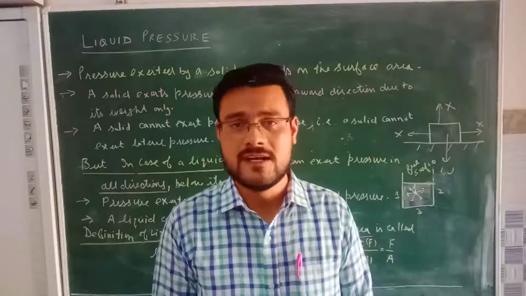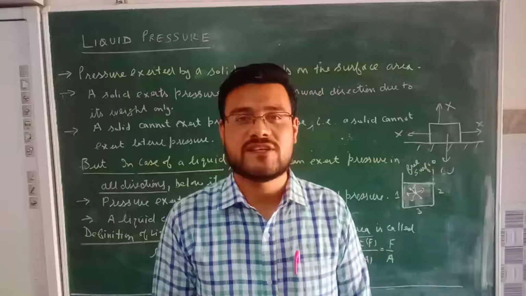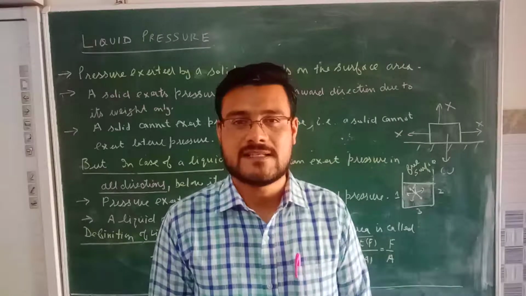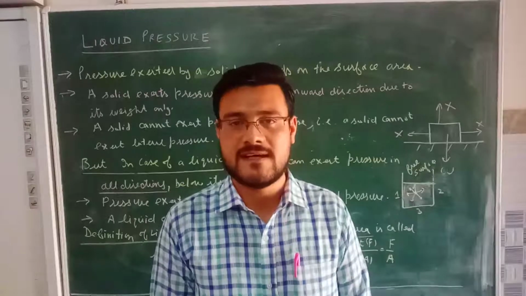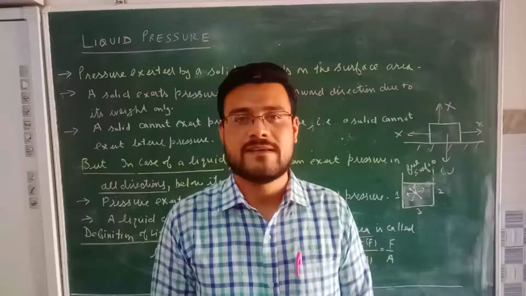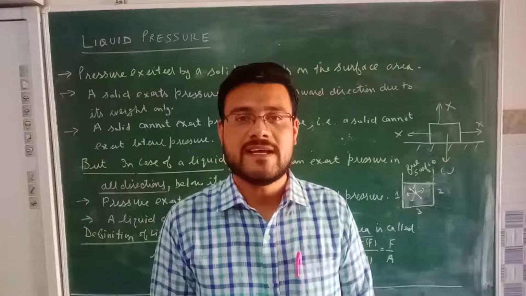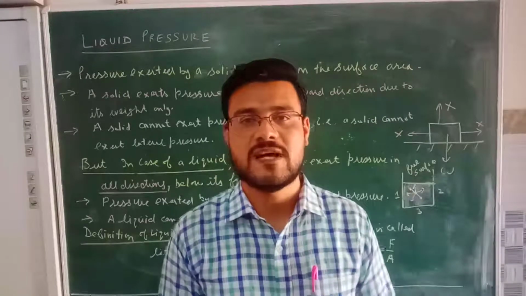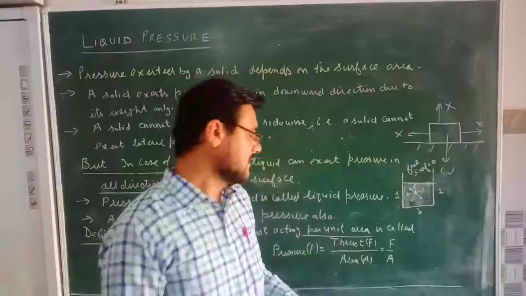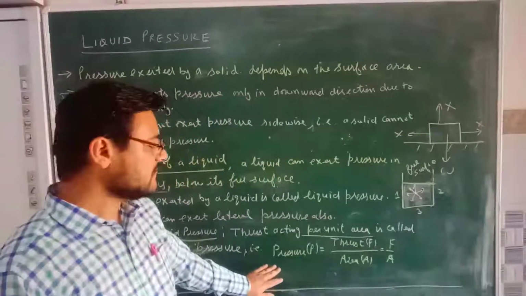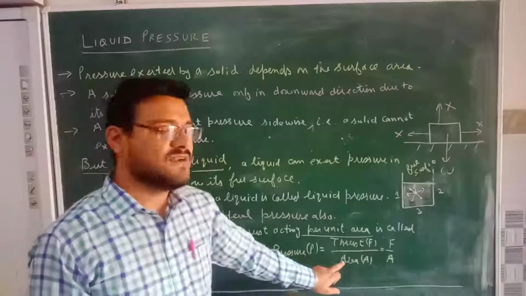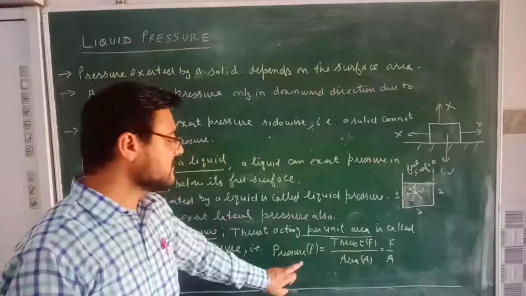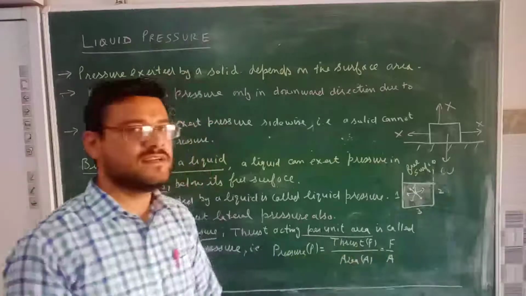In simple words, we can say that the pressure applied by the solids does depend upon the surface area, but in case of the liquids, the pressure exerted by the liquid is independent of the surface area. So this thing you have to remember. But for finding the pressure, the mathematical formula is the same as that of the pressure exerted by the solid, that pressure is equal to thrust per unit area.